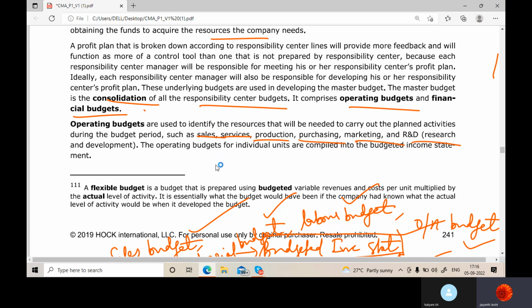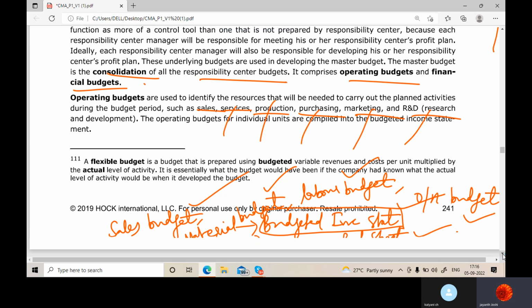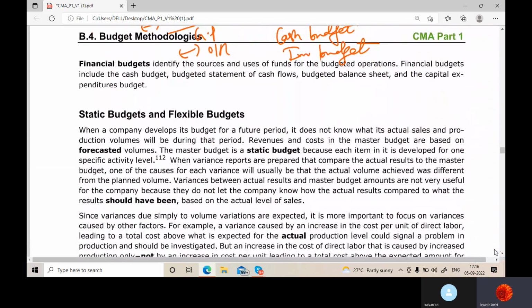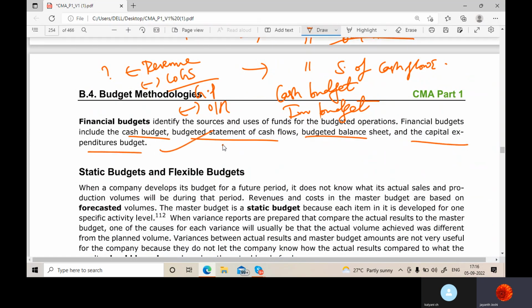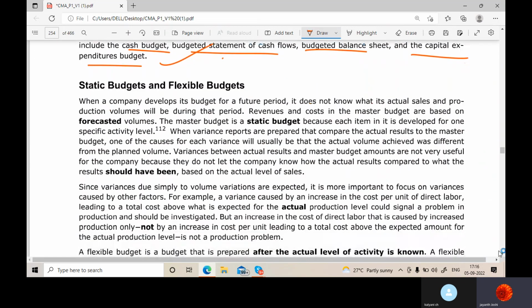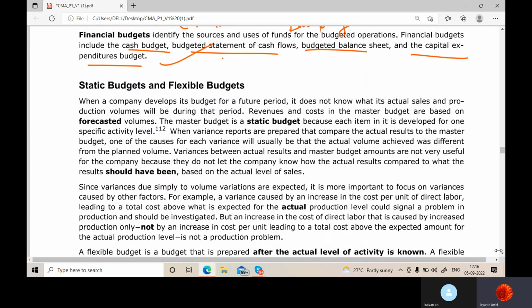All this comes under operating activities, and we prepare budget for all these activities, and then we get operating budget completely. And then financial budgets, like you take cash budget, budgeted statement of cash flows, balance sheet, a capital expenditure budget, etc. That comes under financial budgets, and these two are to be considered to prepare a master budget, because all the departments involved in all those activities will be preparing their respective budgets. Those budgets will be taken and then be framed. They would be used to make a master budget. Static and flexible budgets already told, madam.